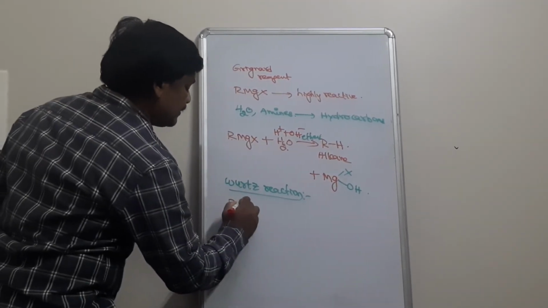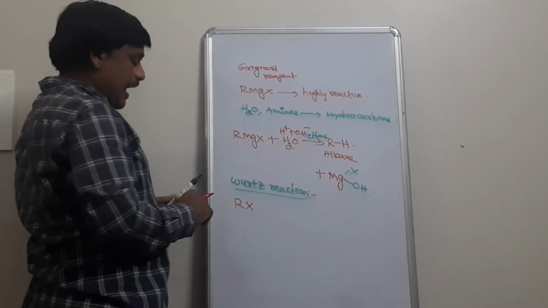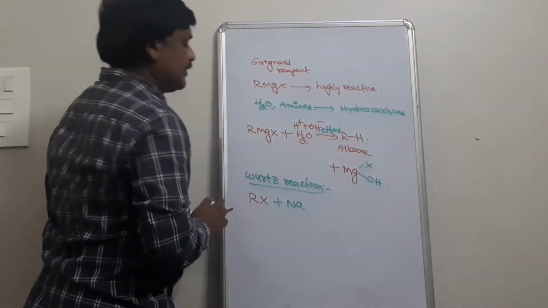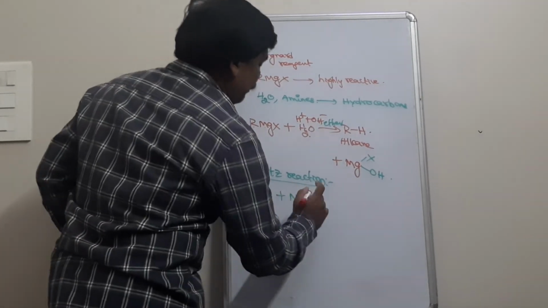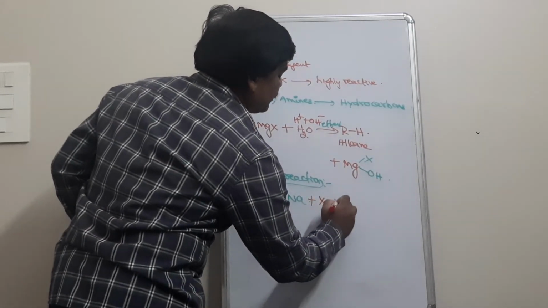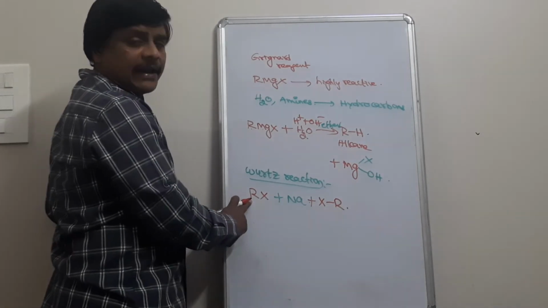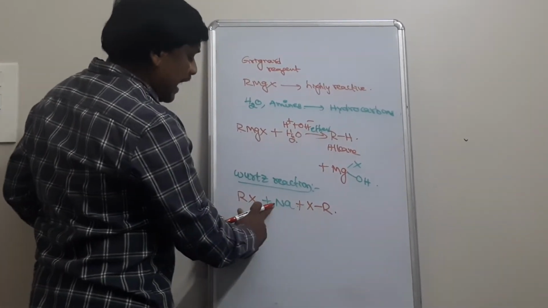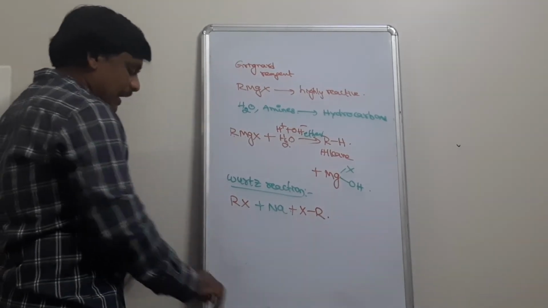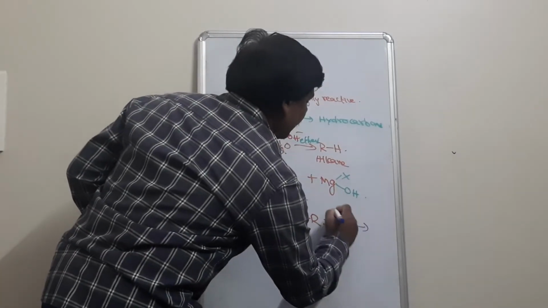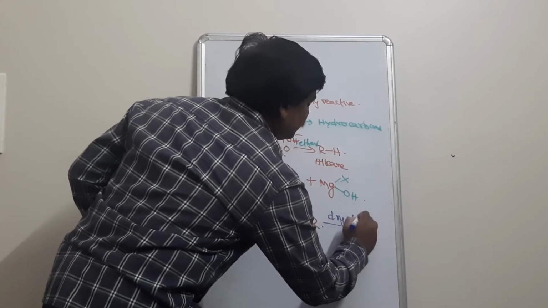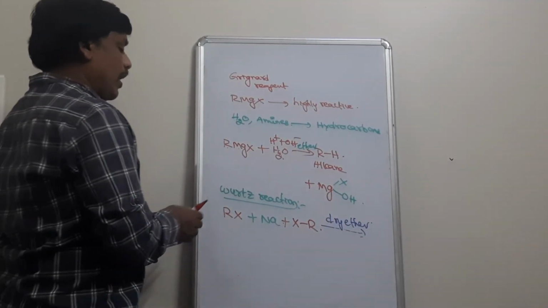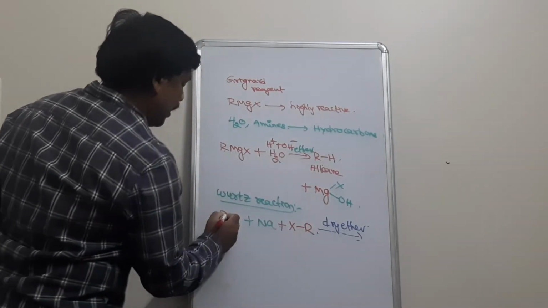RX, this is an alkyl halide, plus Na, sodium metal, plus another alkyl halide RX. They react with sodium metal in the presence of dry ether to form a hydrocarbon.